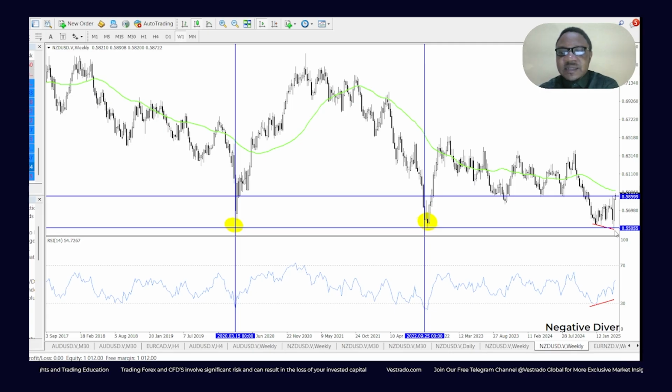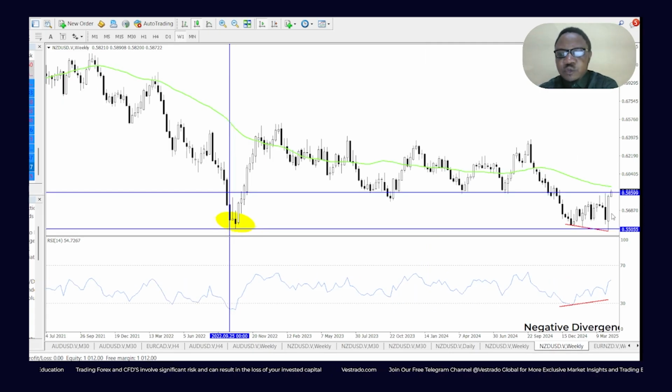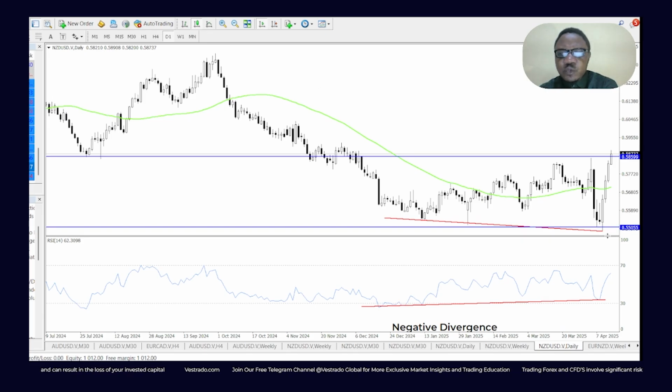Okay. When it hit that level, we had something similar to a bullish engulfing pattern, but not quite. All right. A strong bullish price rejection. Very powerful price rejection right there. Swallowing the range of the previous week and right now heading for the 50-day moving average on the weekly chart. All right. But on the daily chart, we see positive divergence.